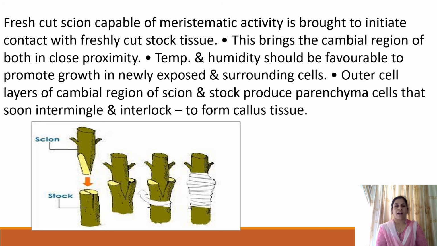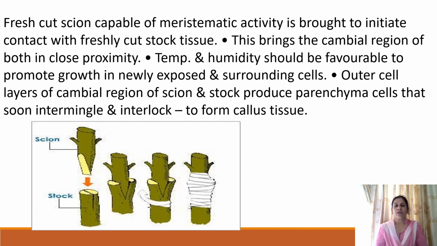For successful grafting, a fresh cut scion capable of meristematic activity is brought into intimate contact with freshly cut stalk tissue. This brings the cambium region of both in close proximity. The cambium of the stalk should match with the cambium of the scion. During this grafting process, temperature and humidity are also maintained because they should be favorable to promote growth in newly exposed and surrounding cells.